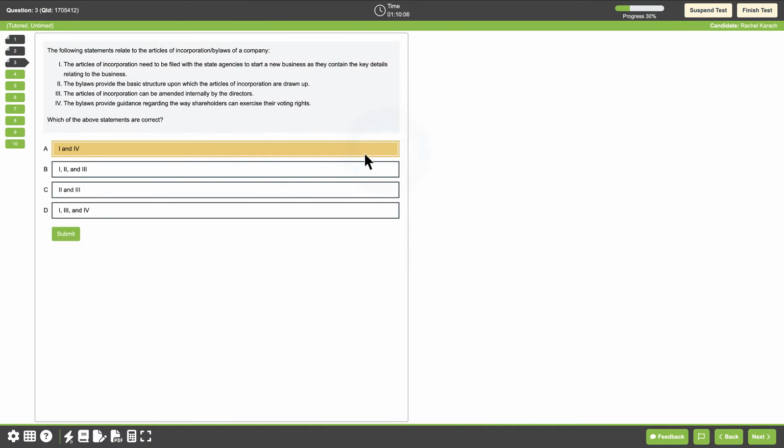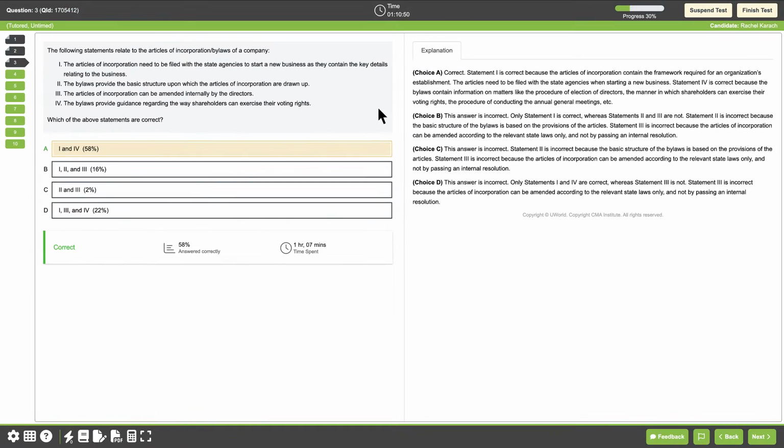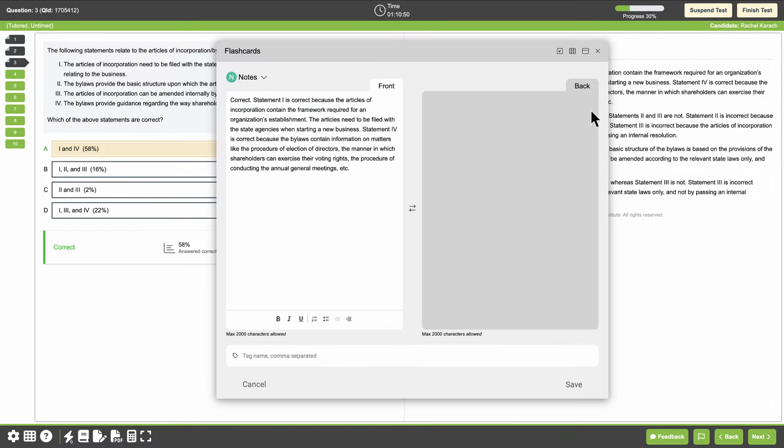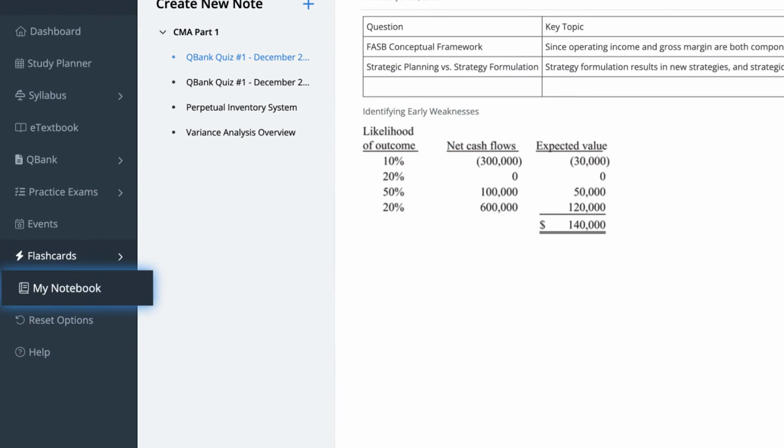As you complete practice questions, use My Notebook and your digital flashcard builder to create personalized notes and flashcards. Simply highlight the text or chart you want to use, copy it into a new flashcard, existing flashcard, or My Notebook, and edit it in a way that makes it memorable for you. To view your notes, click on My Notebook in the left-hand menu.